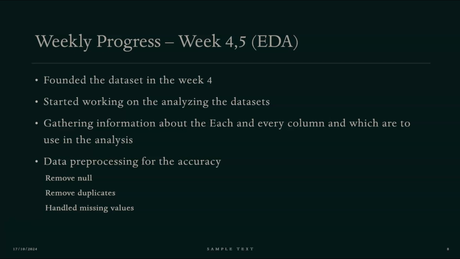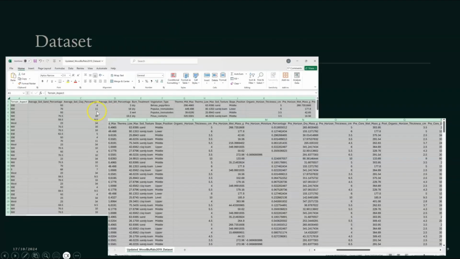So after that we have directly jumped to the pre-processing for the accuracy of the data. So we have started with removing the null values, then we have removed the duplicates so we cannot repeat any values. Removing the null values is also important because if we remove the null values, then we have better accuracy in analysis. Then we have handled the missing value with some mean and mode that we will see in further slides. So this is our data set. This has 72 columns and more than 555 rows.